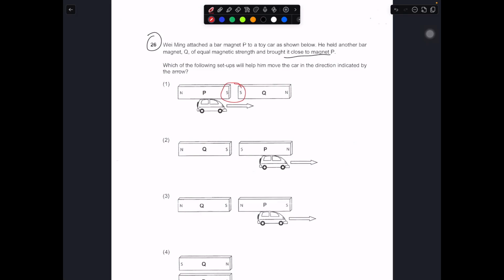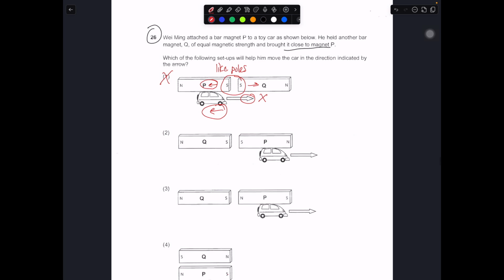So for S and S, they are like poles. The like poles are facing each other, then they repel each other. So the direction should be this way. So for P, it should be facing towards the left side. Can you see that this arrow is facing towards the right? So this is incorrect. So 1 is wrong because that is not the direction the car will move. This is where the car will move.